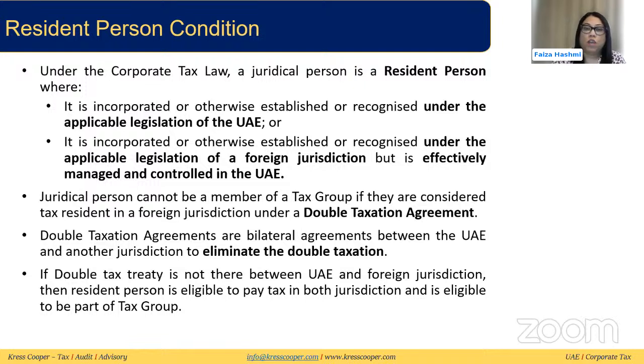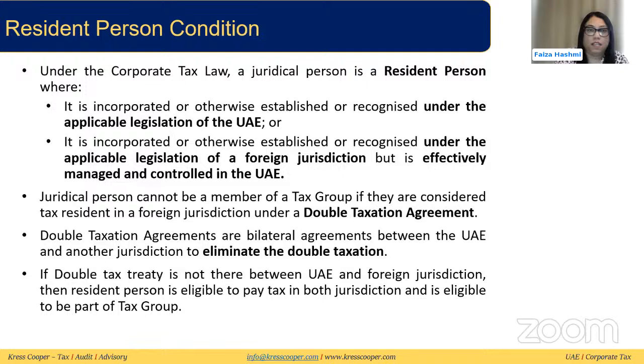So also we need to look at the double taxation. Sometimes there are double taxation agreements, which are bilateral agreements between UAE and other countries, and they are there to eliminate double taxation. Under these double taxation agreements, there are certain rules that determine the residence of the company. So if under that double taxation agreement the residency is UAE, then they will be a resident of UAE. Otherwise, they will be a resident of the other jurisdiction.